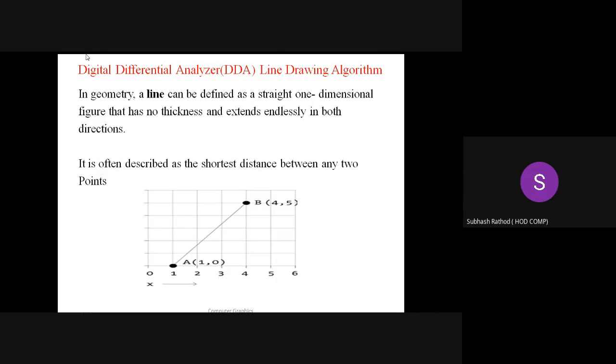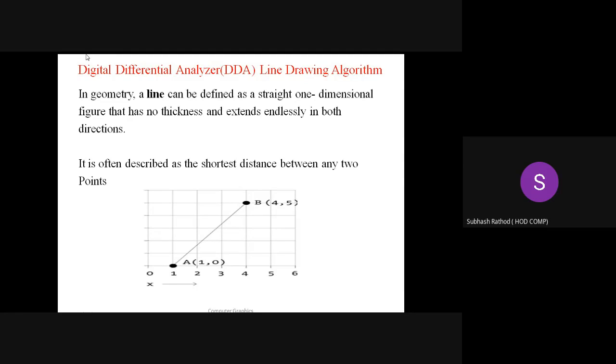Look at the graph shown in the figure. A is one coordinate and B is the other. A has the coordinate (1, 0) and B has the coordinate (4, 5), and the shortest distance between them is nothing but a line. So we need to draw the line, and we should have a step-by-step process to draw it.